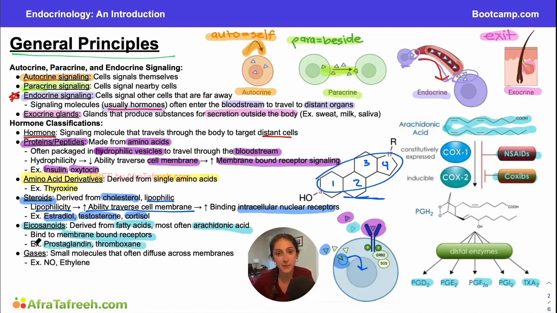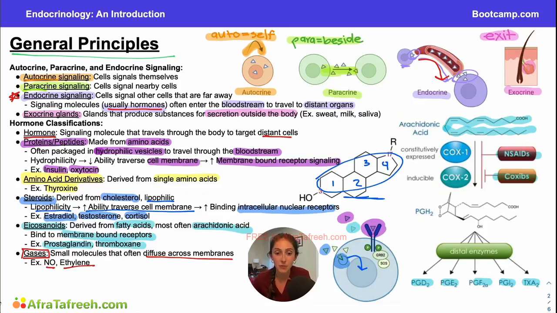Now, our final group of hormones here, and I think the one that is the least intuitive to think about as a hormone, are our gases. But gases can be hormones as well. Gases are small molecules, they're really tiny. They often can diffuse across the cell membranes without any help. And examples of gases that are hormones are going to be things like nitrous oxide, ethylene, and they can travel through the bloodstream as well to get to distant targets.